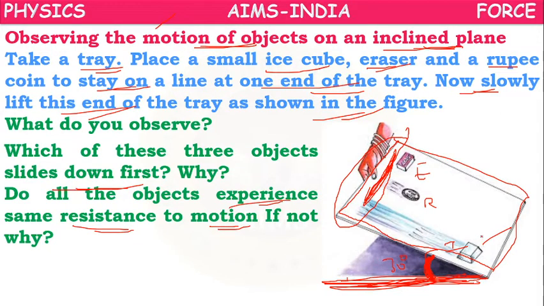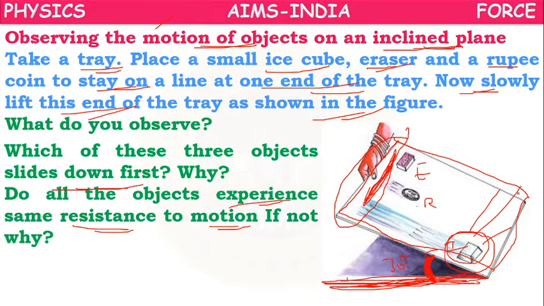Here we can observe the ice cube will move faster compared to the rupee coin and the eraser. Why? We have to see that the three of them are on the same tray, but the surface of contact of the ice cube is different, the rupee coin is different, the eraser is different.